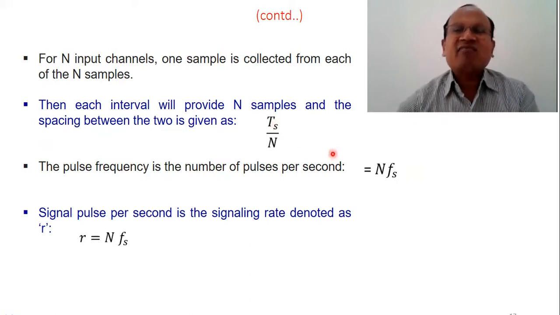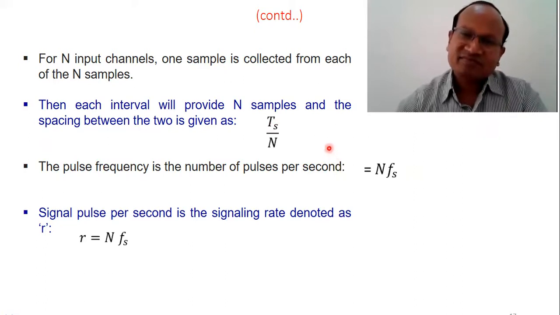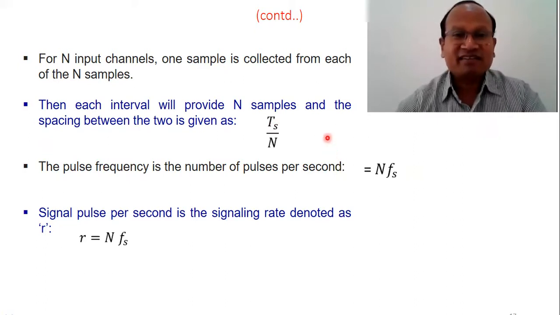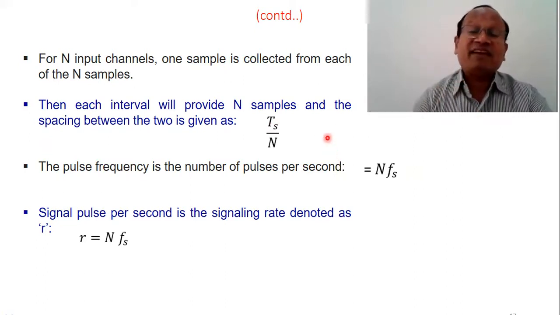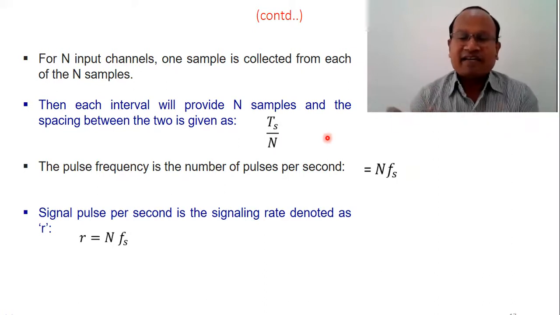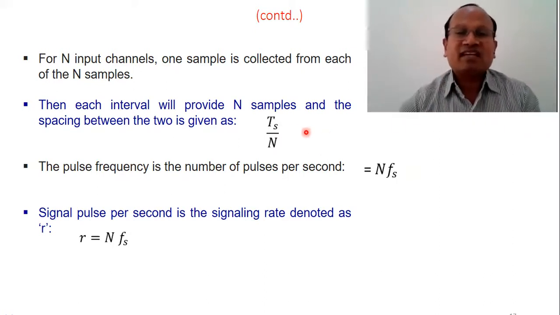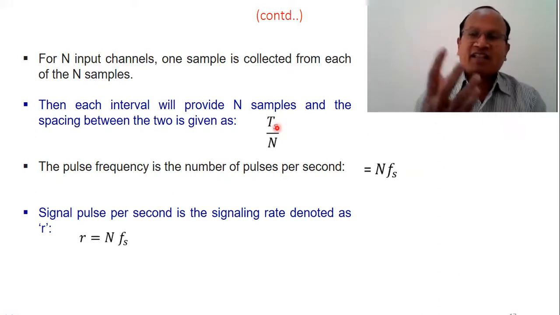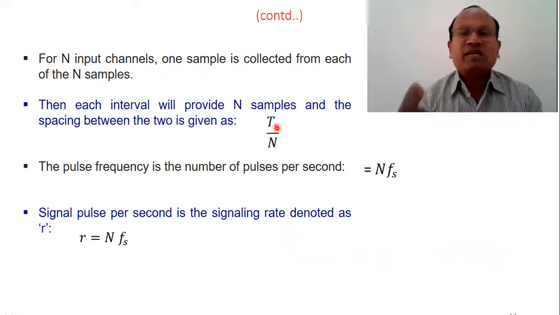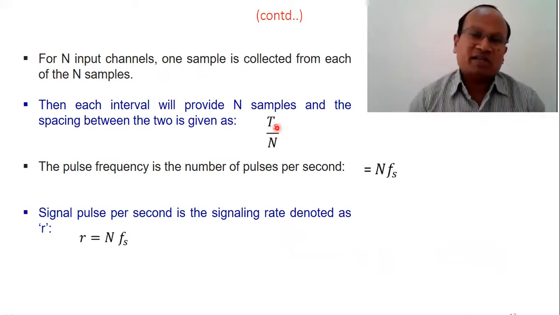That is Ts divided by n, because Ts is the sampling period, the time taken in one cycle. That time will be divided among n number of channels. Say Ts is 100 microseconds and there are 10 channels. So 10 microseconds will be the duration for one message slot of a particular channel.